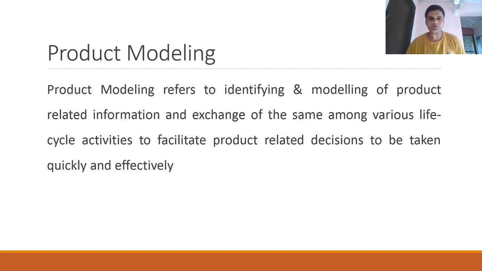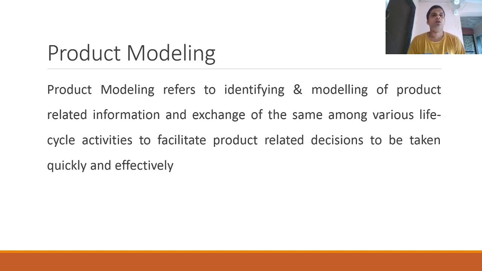We'll come to product modeling. Product modeling refers to identifying and modeling of product related information and exchange of the same among various life cycle activities to facilitate product related decisions to be taken quickly and effectively. Why do we do all these activities?